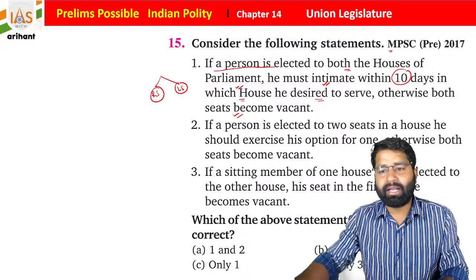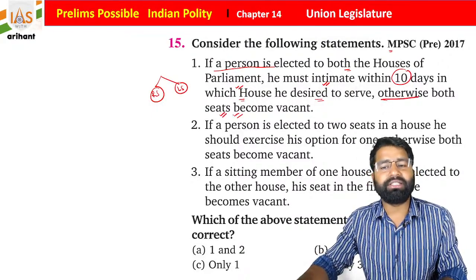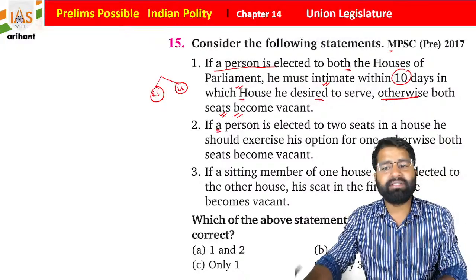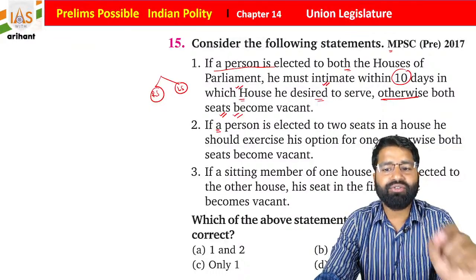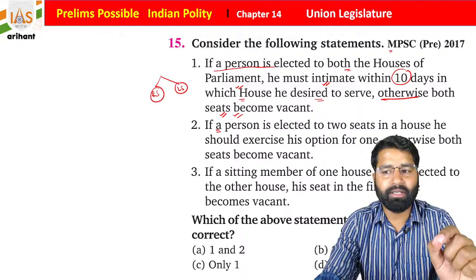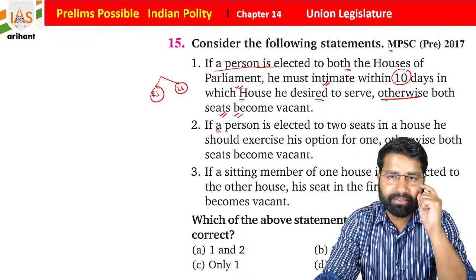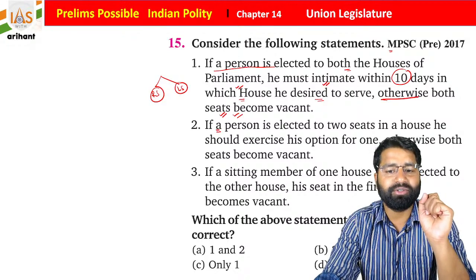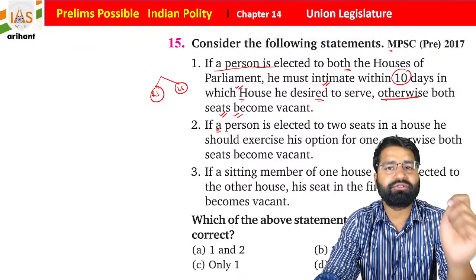Okay, and there's another thing they're writing: otherwise both house seats become vacant. So you have to see it carefully. If a person is elected to two houses, he should exercise his option for one, otherwise both seats become vacant. And the third statement says that if a sitting member of one house is also elected to the other house, his seat in the first house becomes vacant.